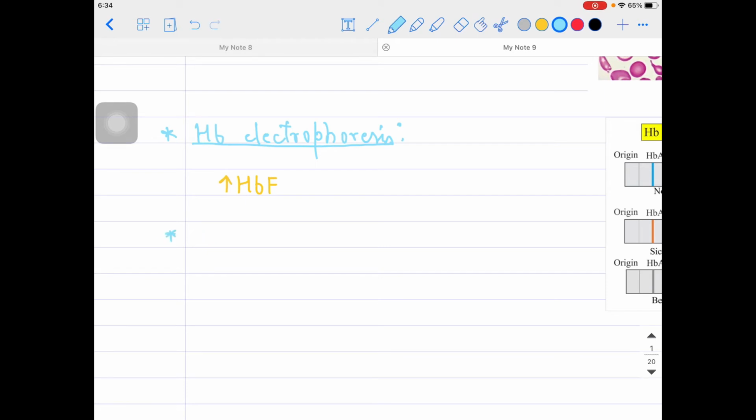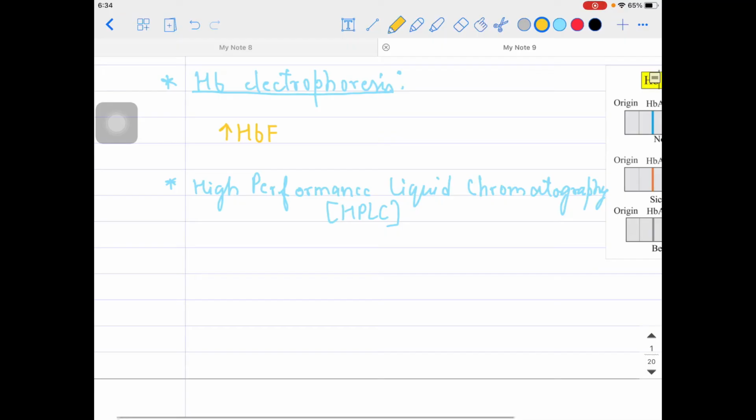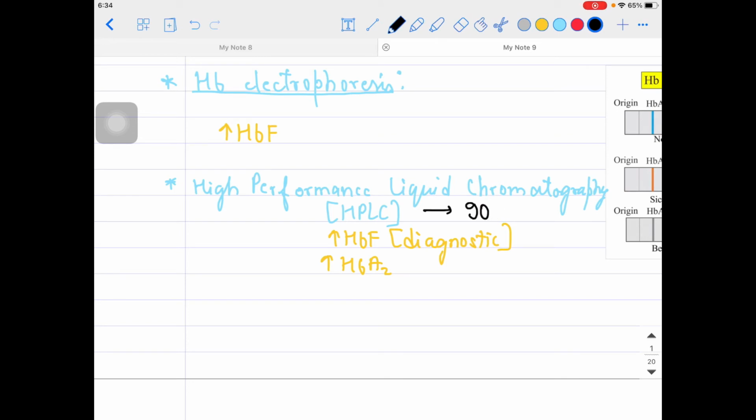What is HPLC? HPLC is high performance liquid chromatography. In the HPLC, what findings can you see? You can see the increased level of HbF, that is the increased level of the fetal band. This is diagnostic for the thalassemia major patient, and along with that you can see the HbA2 levels are also increasing. And what levels are decreasing? HbA levels. And this is actually the investigation of choice for the thalassemia major patient.